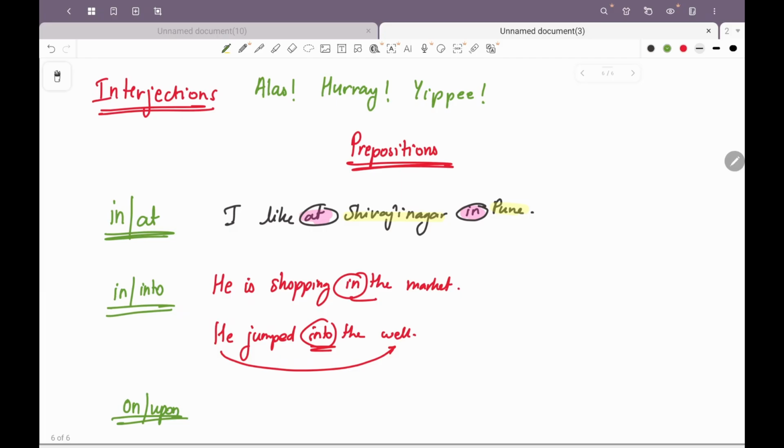The cat is on the table. The cat pounced upon the mouse. So when it's about a position, it will be on. When it's about movement, it will be upon. Another would be with and by.